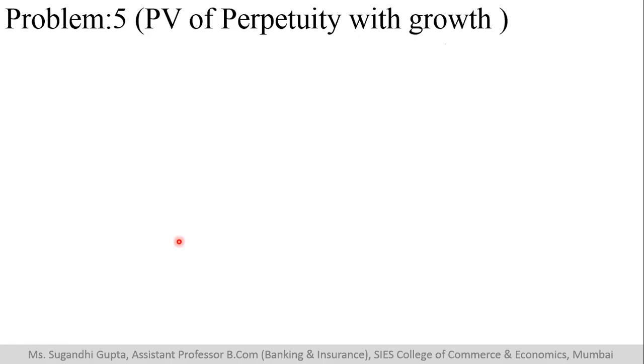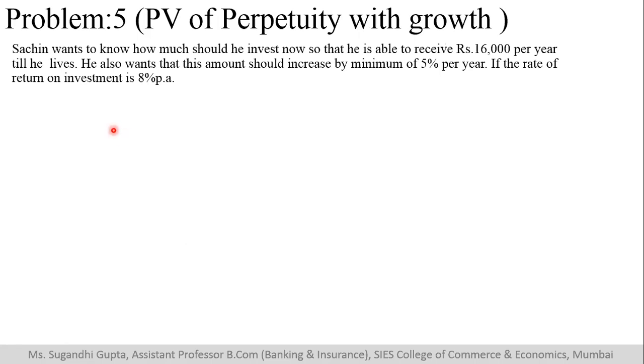One last part is left, which is perpetuity with growth. Sachin wants to know how much money should he invest now so that he is able to receive 16,000 rupees per year till he lives. He also wants that this amount should increase a minimum by 5% per year if the rate of interest on investment is 8%. One thing that is correct in this sum is that the growth rate is less than the rate of return that he is expecting, which should be the case. Otherwise, you can't go ahead with the sum.